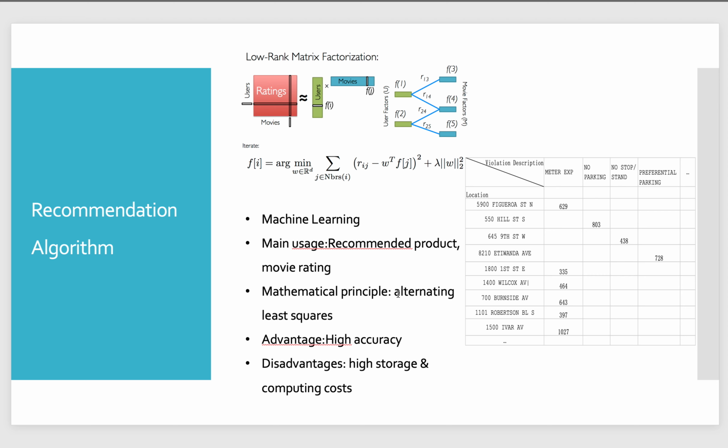Alternating least squares is a method to solve matrix decomposition problems. It's very powerful, but the disadvantage is high storage and computing costs. In this project, we used location and violation description and the count of them as that matrix.